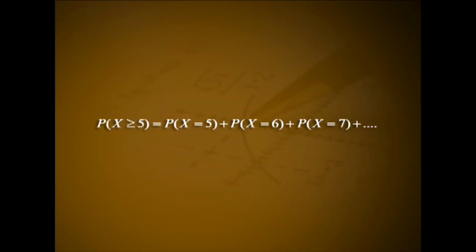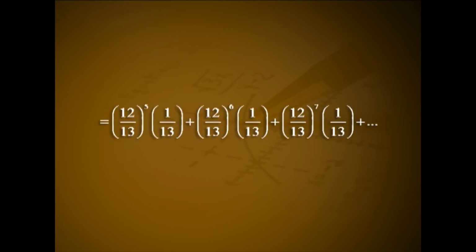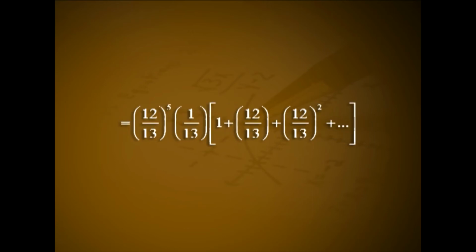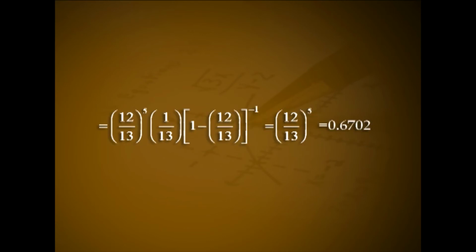P of x greater than or equal to 5 equal to p of x equal to 5 plus p of x equal to 6 plus p of x equal to 7 plus etc. That is 12 by 13 raised to 5 into 1 by 13 plus 12 by 13 raised to 6 into 1 by 13 plus 12 by 13 raised to 7 into 1 by 13 plus etc. That is 12 by 13 raised to 5 into 1 by 13 into 1 plus 12 by 13 plus 12 by 13 square plus etc. That is 12 by 13 raised to 5 into 1 by 13 into 1 minus 12 by 13 the whole raised to minus 1.